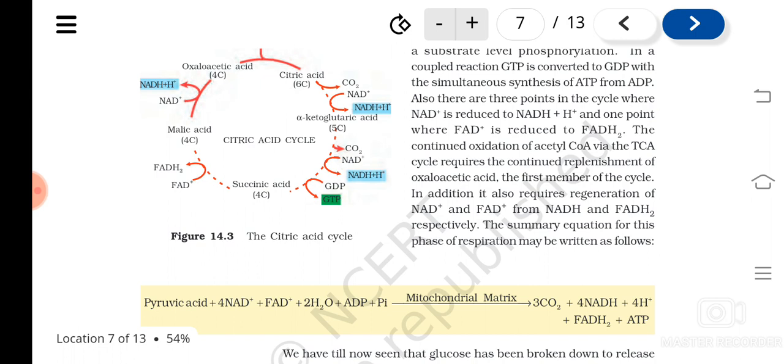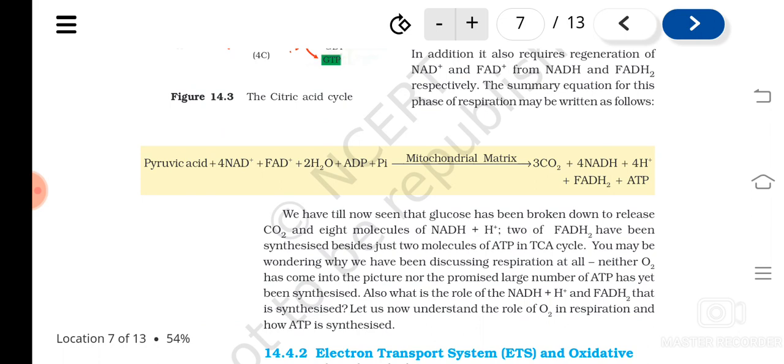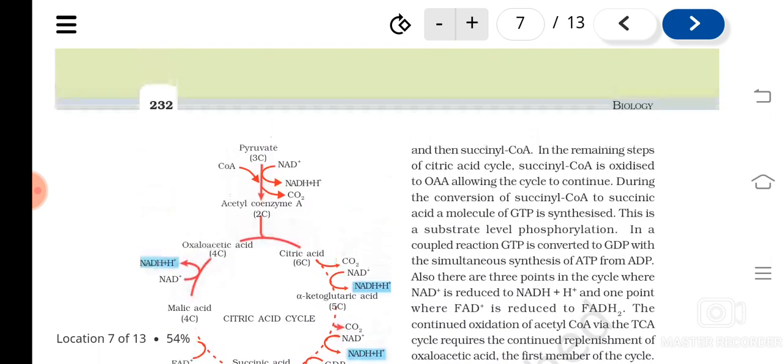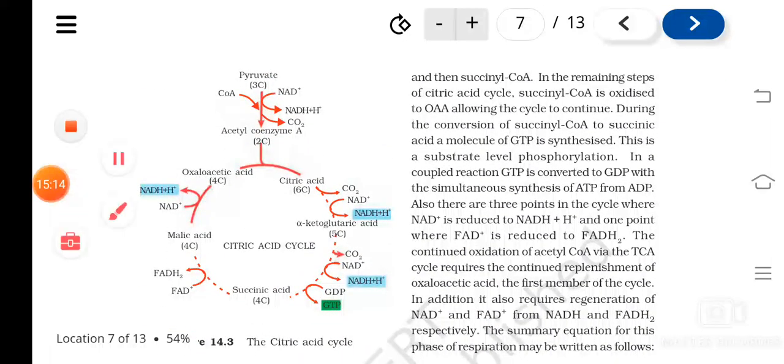NADH2, FADH2 and GTP, they will be oxidized further to release the energy in them, and that will be used for making ATP. That happens in the next process, that is electron transport system and oxidative phosphorylation, which we will study. Understood? So Krebs cycle is taking place where? In the matrix of the mitochondria.